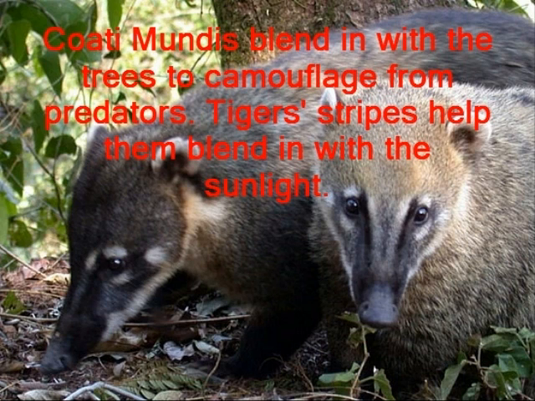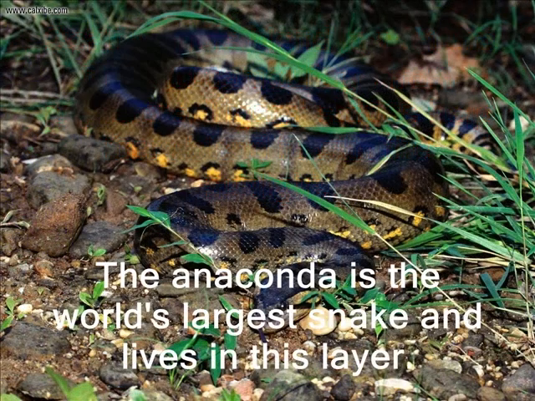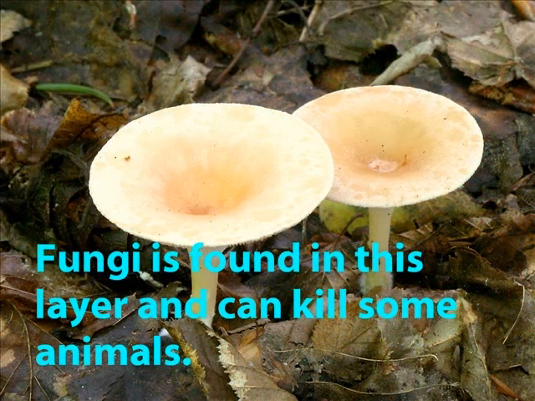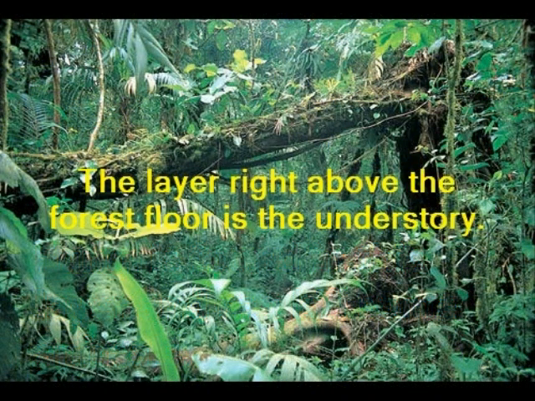Coatimundis blend in with the trees to camouflage from predators. Tiger stripes help them blend in with the sunlight. The anaconda is the world's largest snake and lives in this layer. Fungi is found in this layer and can kill some animals. The layer right above the forest floor is the understory.